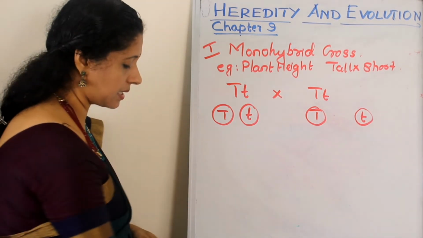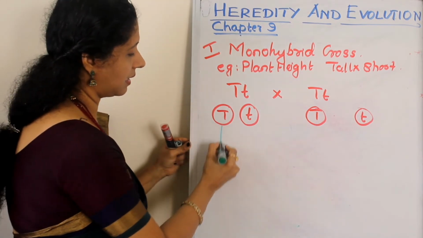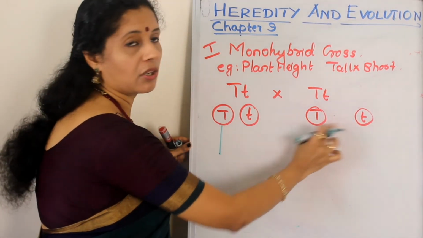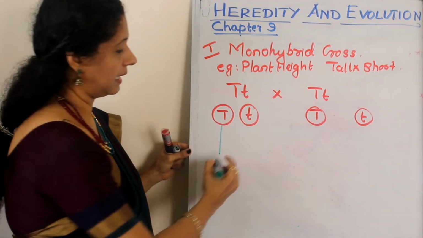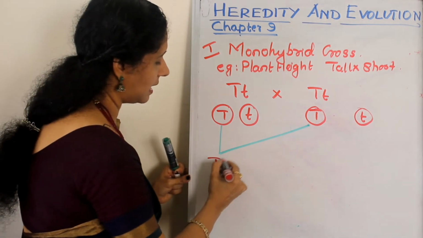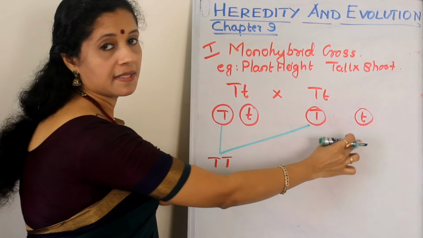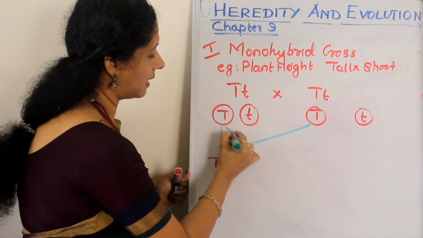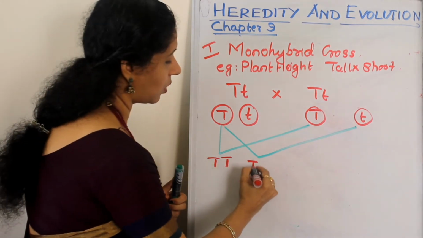Now let us see the possibility of their combination. The first one from here can combine with either of these, so both possibilities we are going to write. Suppose this capital T combines with capital T, what will we get? Capital T, capital T. One more option is there, it can also combine with this. If that happens, capital T, small t.